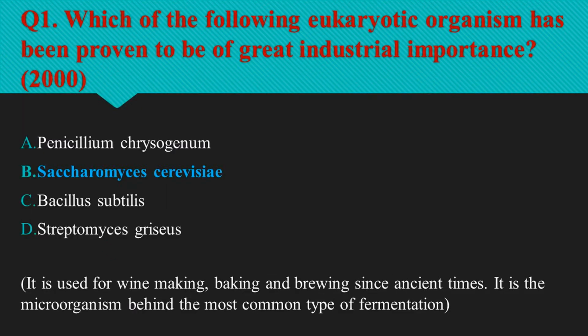So let's start. Question number 1 is, which of the following eukaryotic organisms has been proven to be of great industrial importance? Option B, Saccharomyces cerevisiae is the right option. Its complex genome and advanced splicing machinery make it a choice for industrial exploitation. It has been used for winemaking, baking and brewing since ancient times. So it is one of the most intensively studied eukaryotic model organisms in molecular and cell biology. It is the organism behind the most common type of fermentation.